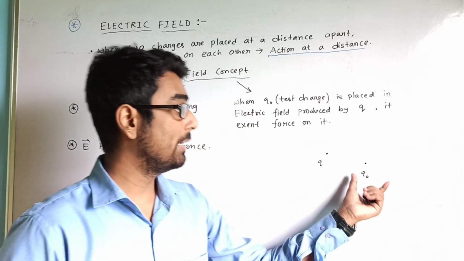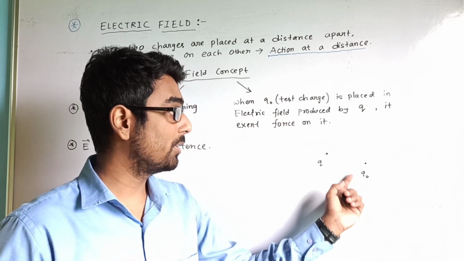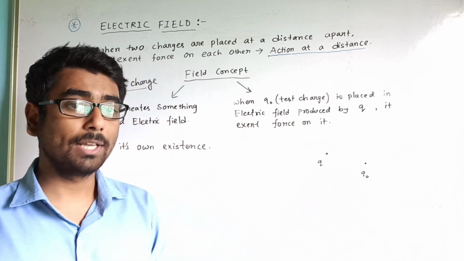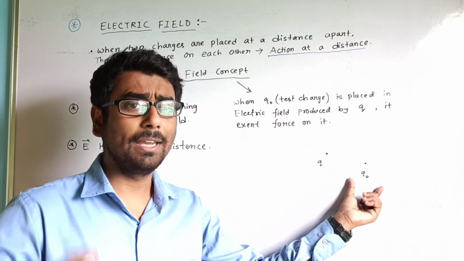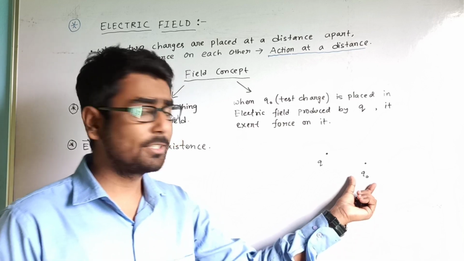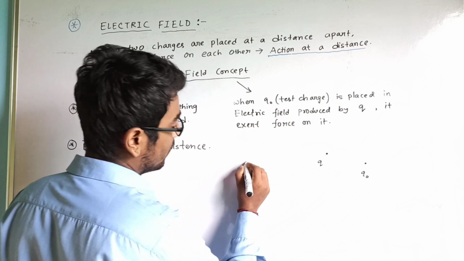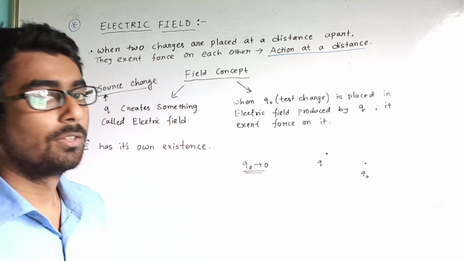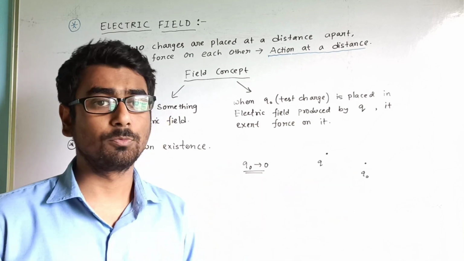Test charge means, yes, any charge emits electric field. Now, the significance of Q naught is that the magnitude, as well as the electric field emitted by the Q naught test charge, will be negligible, very small. That means Q naught tends to 0. The electric field produced by it will be vanishingly small.